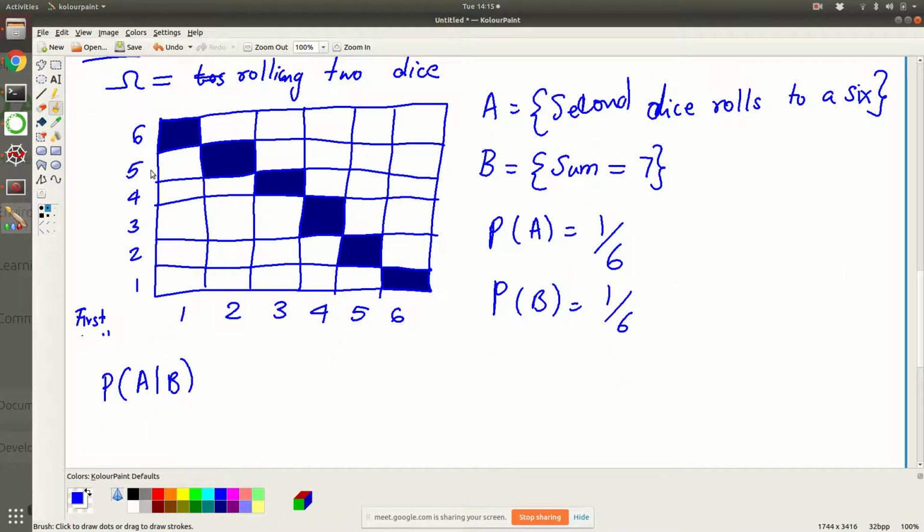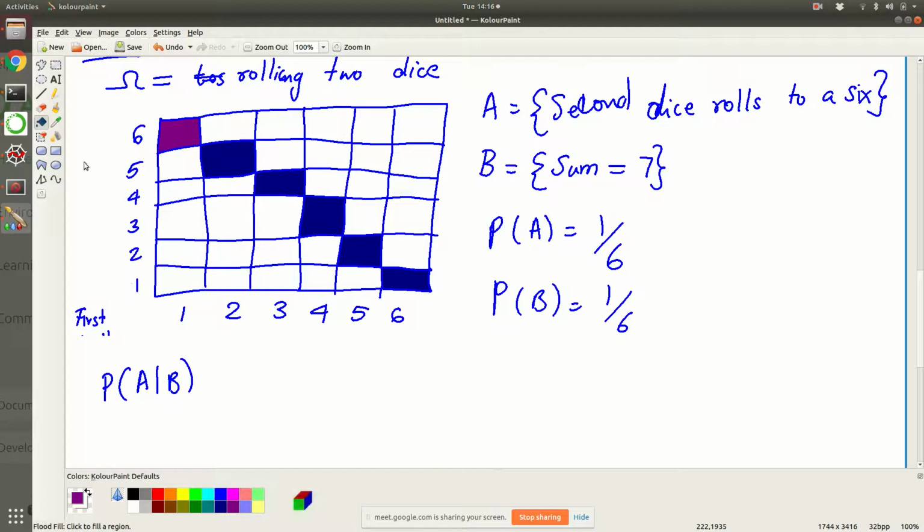The original universe, this entire grid, is now restricted to these dark colors here, the 6 of these. Out of that I am asking what is the chance that the second dice rolls to a 6. There are different ways to get a 6, but this is the only time. Let me color it differently to show the event where A also happens.